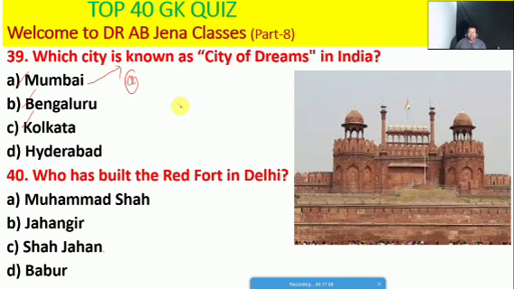Friends, it's the last but not the least. Also, it's a vital MCQ. Who built the Red Fort in Delhi, whether Muhammad Shah, or Jahangir, or Shahjahan, or Babur. So friends, here C is the right option. I mean, Shahjahan built the Red Fort in Delhi.